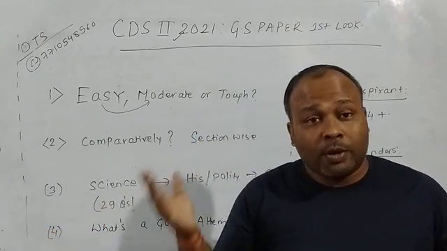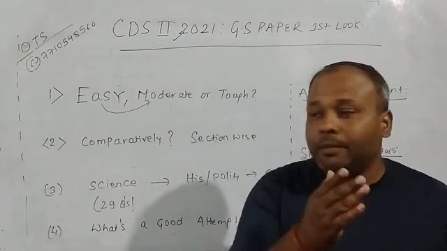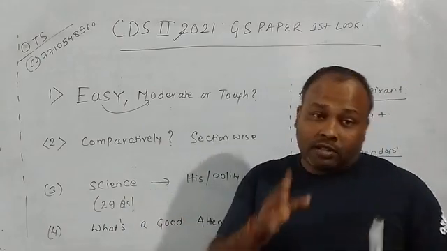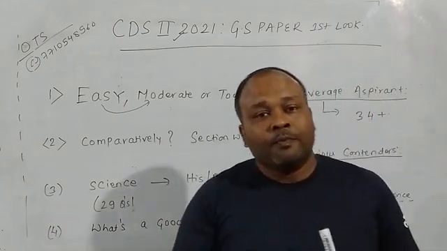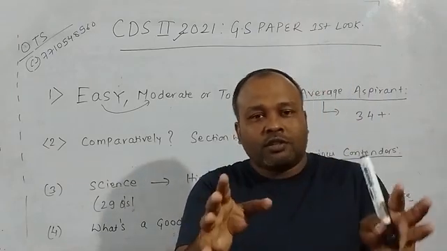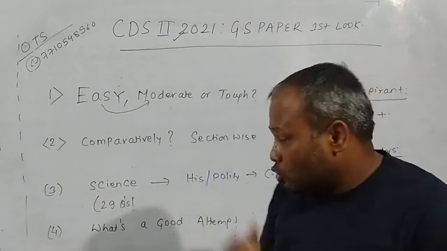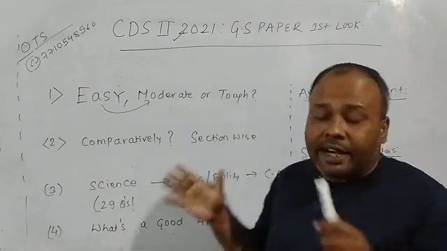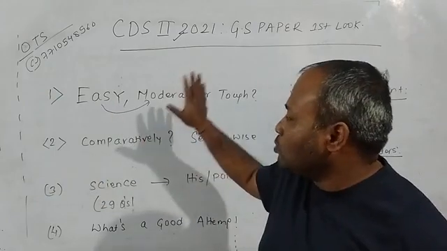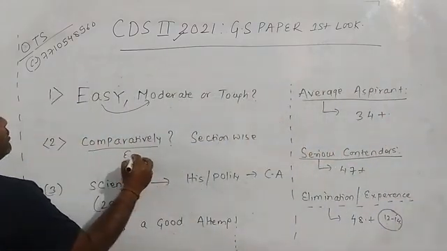The question based on Pinaka, the question based on geography, the vertisol one, ये पहले भी आ चुके हैं. So this kind of question, yes, there was a beautiful question in economics as well, वो जो Philip curve, Lorentz curve, that's great actually. ऐसे questions है ना, बड़ा अच्छा concept बनता है. एक question में आपको 4 information मिलती है. So ये बड़ा अच्छा question था, but you cannot rate it tough. So it was more or less easy to moderate. All right. Comparatively, it was easier than previous year.